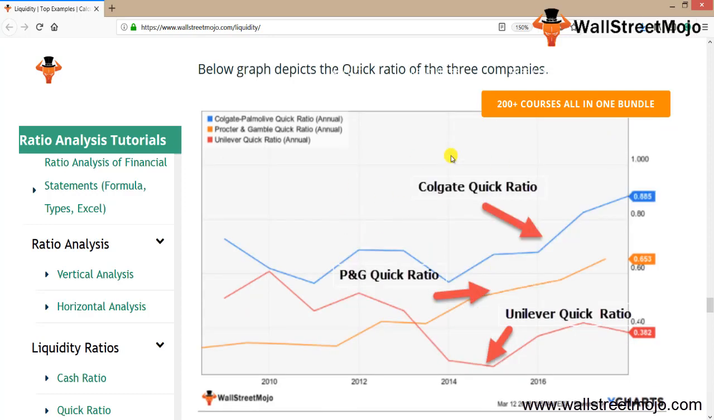Now this is the graph for the quick ratio of the three companies we just looked at: Colgate, P&G, and Unilever. We note that Colgate's liquidity is the best. You can see the number in blue, which is 0.855, whereas Unilever's liquidity is in a difficult position with its quick ratio of 0.382.